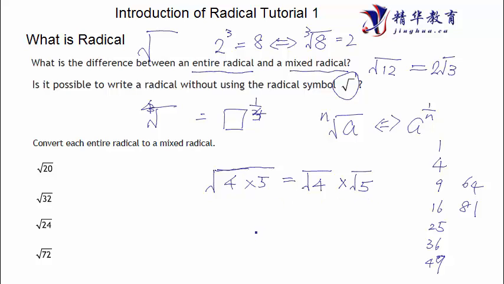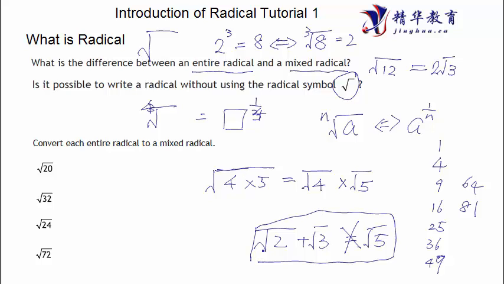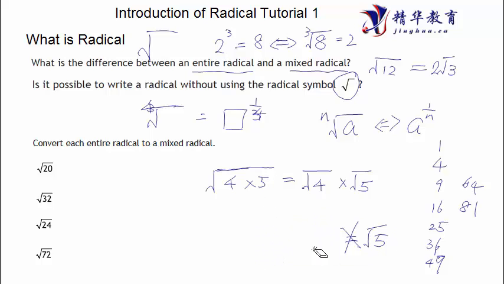However, please do one thing. The square root of 4 plus the square root of 5 is not equal to the square root of 5. Totally not allowed to do that. This is very important. Do not do this. A square root plus another square root is not equal to the square root of the inside plus. But multiply, yes, you can do multiply, but not plus. So many students make this kind of mistake. I just want to make sure you don't make the same mistake.